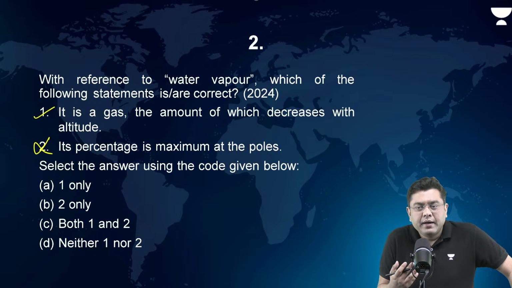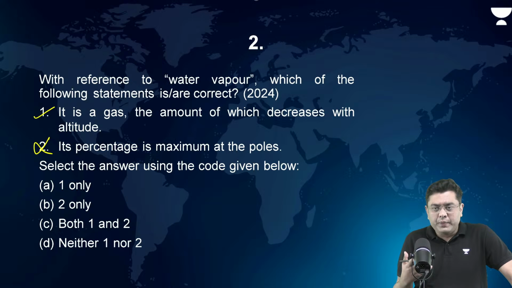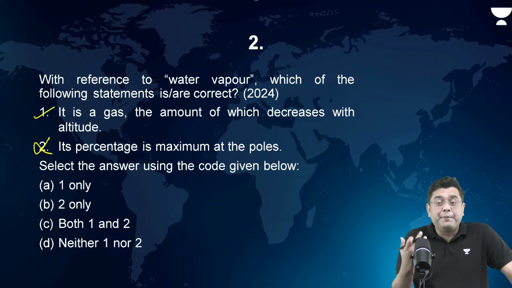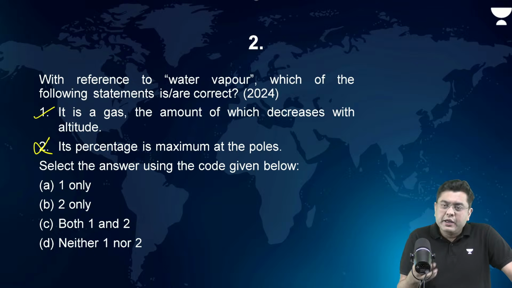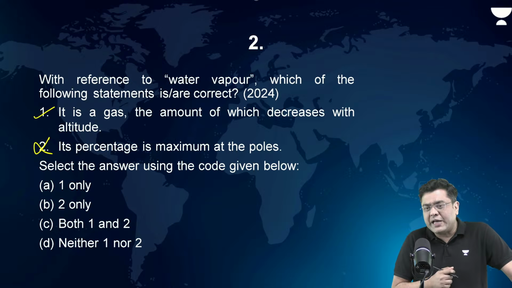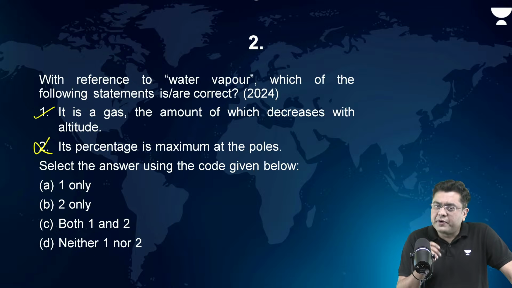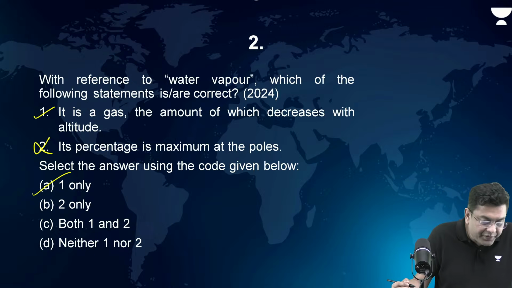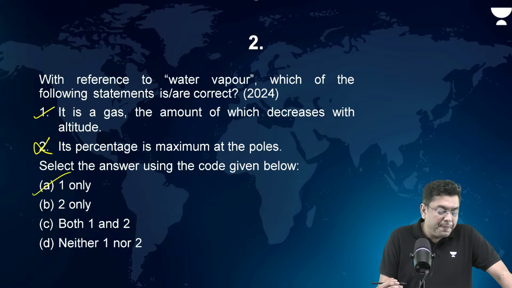Why? Because water vapor is created how? Water vapor is created as a consequence of evaporation, isn't it? So here, when you go to the region of the poles, the temperature is so low that evaporation is almost absent. That is why its percentage is minimum at the region of the poles. So the correct answer in this case is going to be A, that is 1 only.